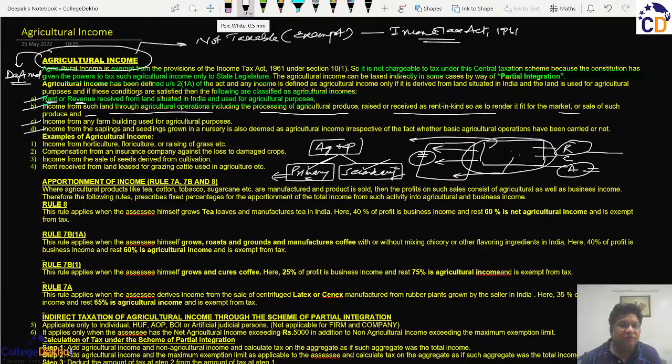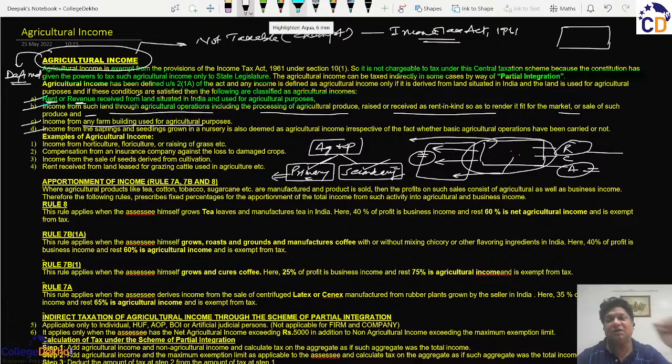So moving further, if I come to the third part, it says income from any farm building used for agricultural purposes. So it can happen that there is an agricultural land, and because of many agricultural lands in an area, the agricultural produce needs to be stored, and there are other things, agricultural goods, which may need a place to be stored.